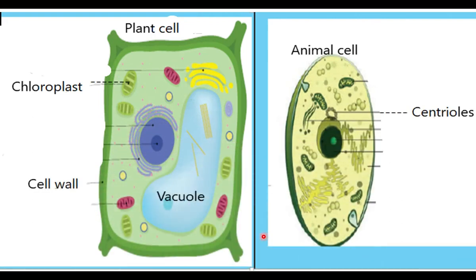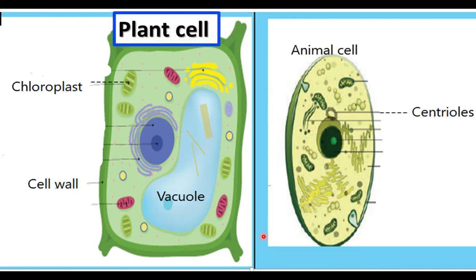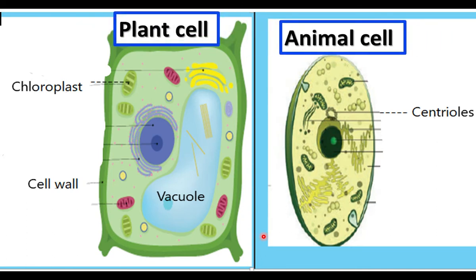Let us again recall the differences between plant cell and animal cell. This is the plant cell, this is the animal cell. Plant cells have a cell wall. The cell wall is very hard. The cell wall gives shape to the cell. And chloroplast helps the plants to prepare food. The chloroplast and cell wall are absent in animal cells. Plant cells have a larger vacuole, but animal cells have a smaller vacuole. Centrioles are found in animal cells. They are absent in plant cells.